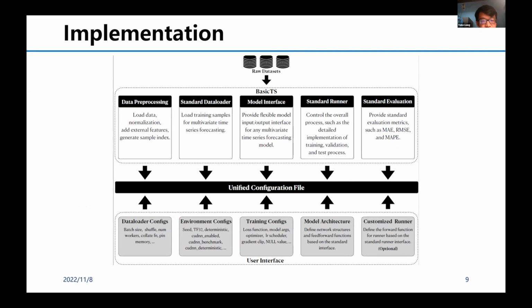As you can see, we have the various components of BasicTS behind the unified configuration file, which avoids the unfair problem that may be caused by users writing data code or data pre-processing and other models by themselves, and the users only need to fill in the necessary parameters to run the models, which provides users with enough convenience and fully guarantees fairness. In addition, we also provide interfaces for users to expand the datasets and models by themselves, thus fully guaranteeing our extensibility.